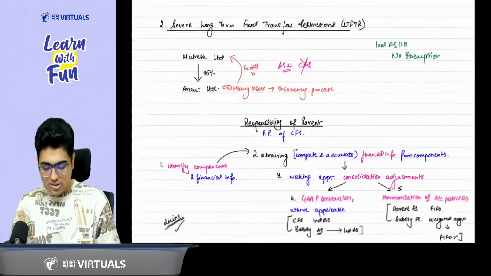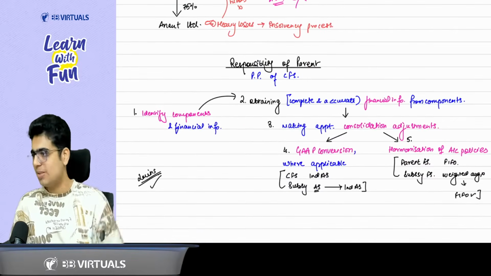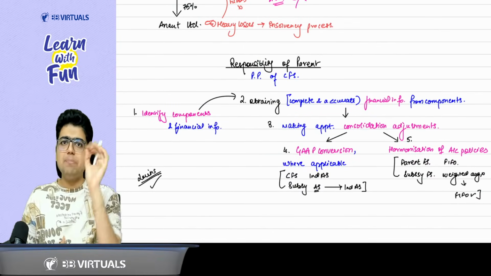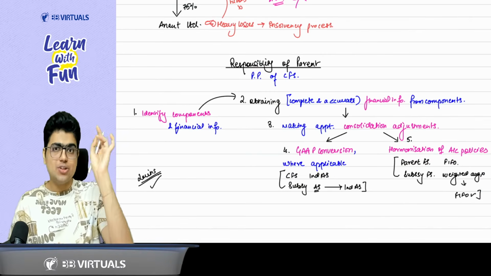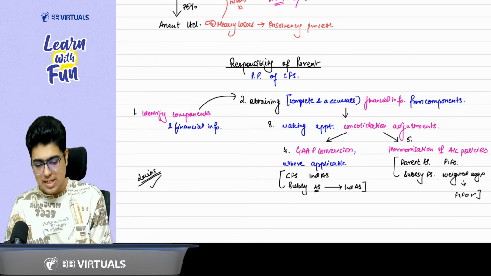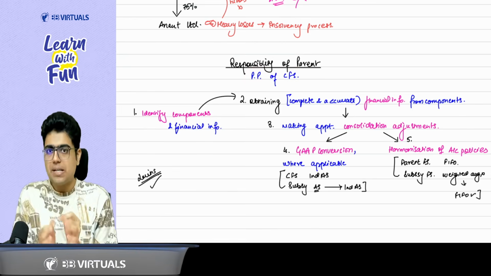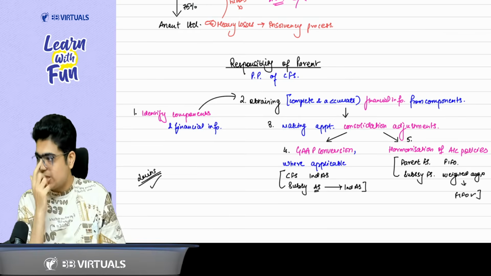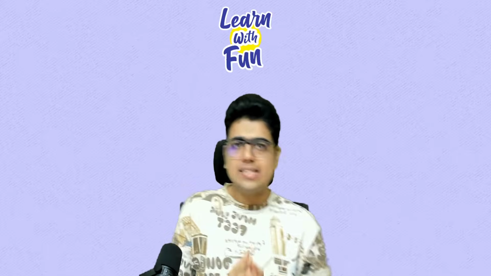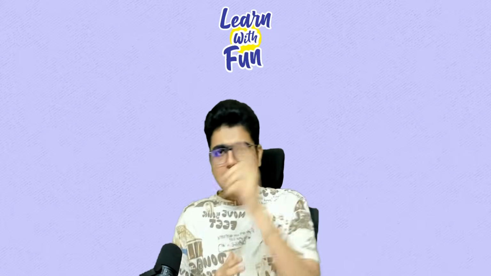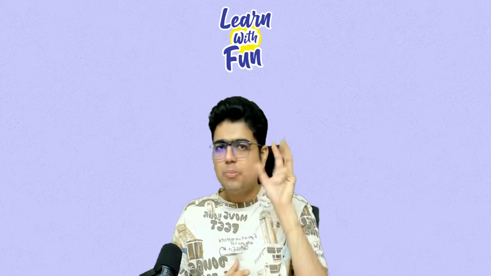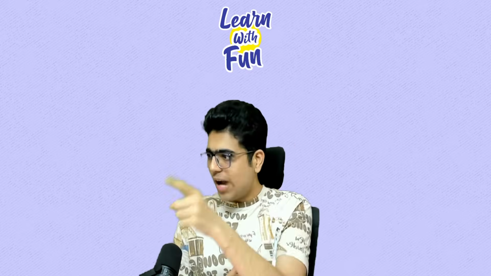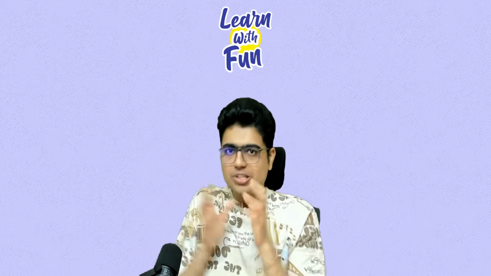And the next topic talks about the responsibility of the parent. So till now, whenever we talk about responsibility of the management, we say PPFS, preparation and presentation of financial statements. Now we will say PPCFS, preparation and presentation of consolidated financial statements. So logically tell me, how are the CFS prepared? Sir, very simple. First of all, identify the components. Components means SAJV: subsidiary, associate, joint venture. So identify the components and obtain the information from them.